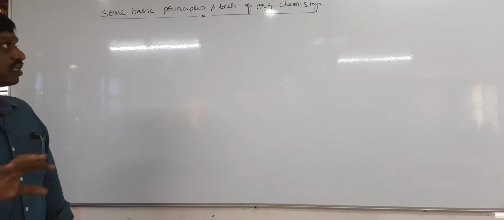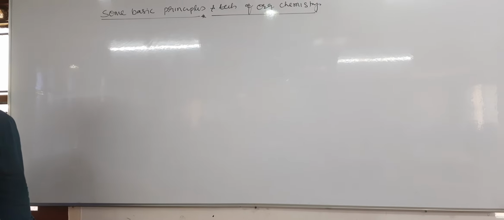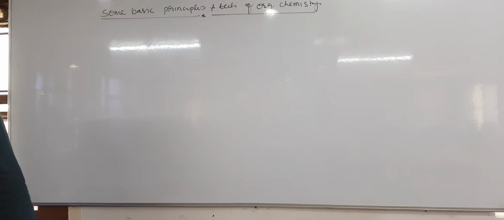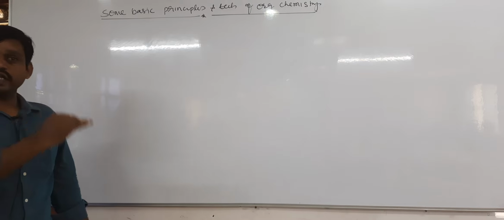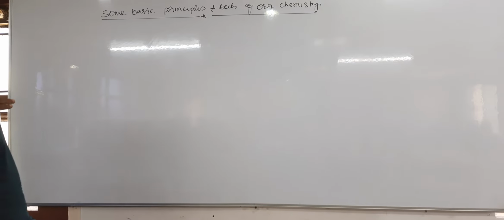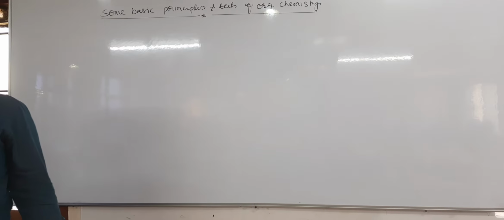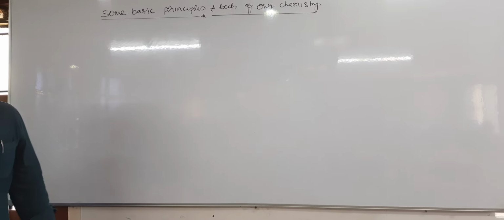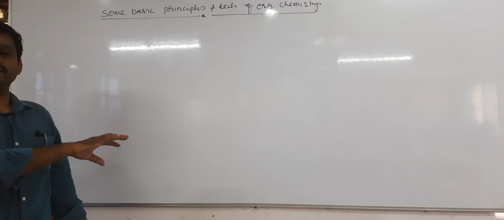So if you are able to understand this topic, the second PU topics are just equations. Most of the concepts like acidic strength, basic strength and other properties we are going to study in this topic. It takes time, but when it is completed, almost 50 to 60% of second PU organic chemistry will also be finished here. So this topic is very, very important to understand organic chemistry. Organic chemistry is nothing but this only.